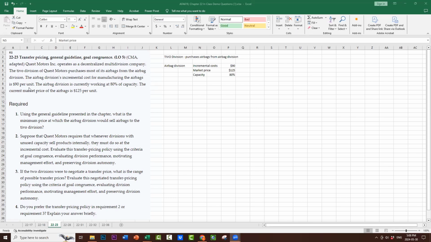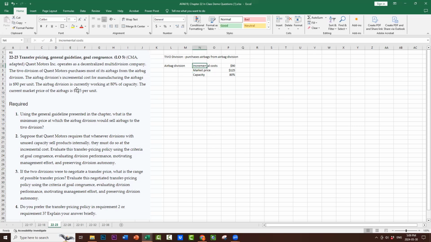So what they're talking about, incremental cost, is the same as a variable cost, right? Incremental, if they make one more airbag, it'll cost them $90 more. So this is the same incremental cost. Incremental cost and variable cost mean the same thing.